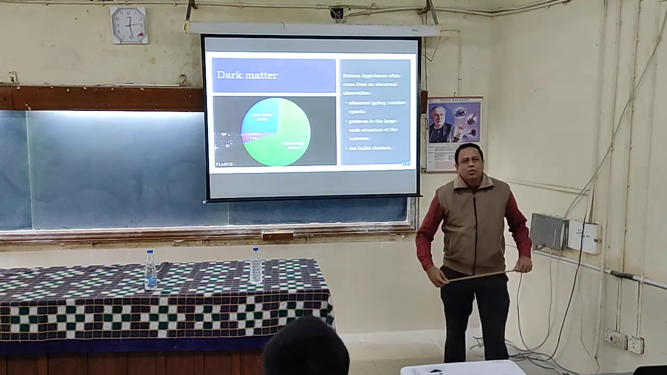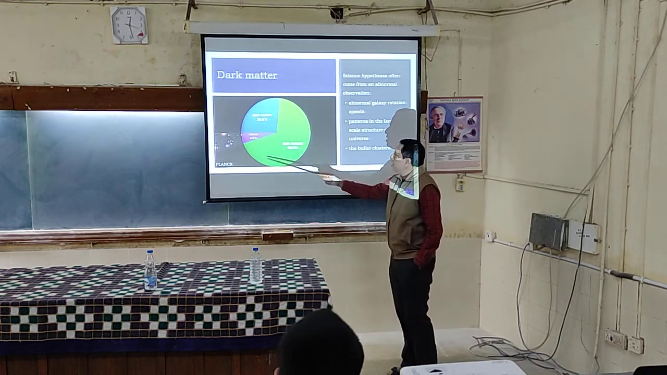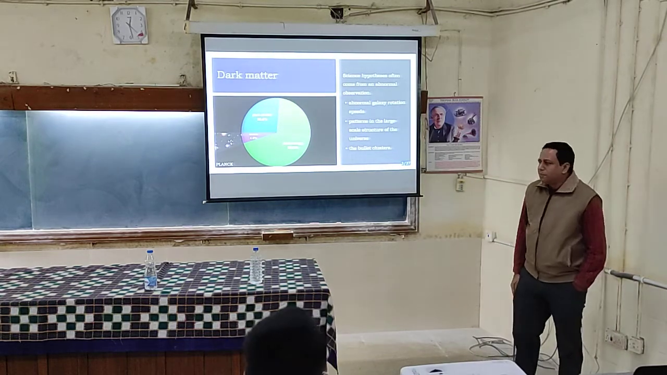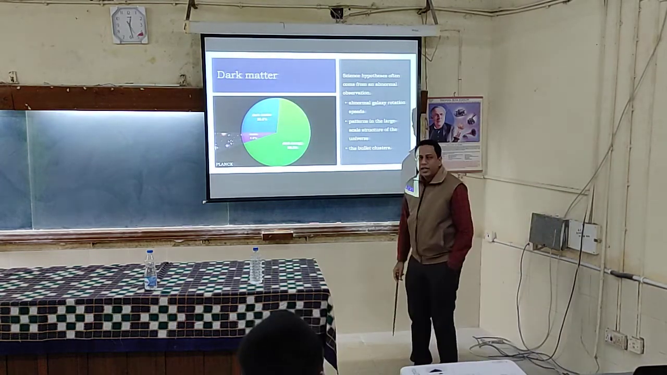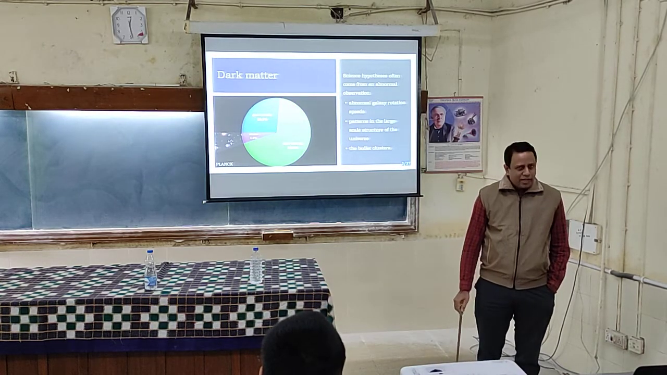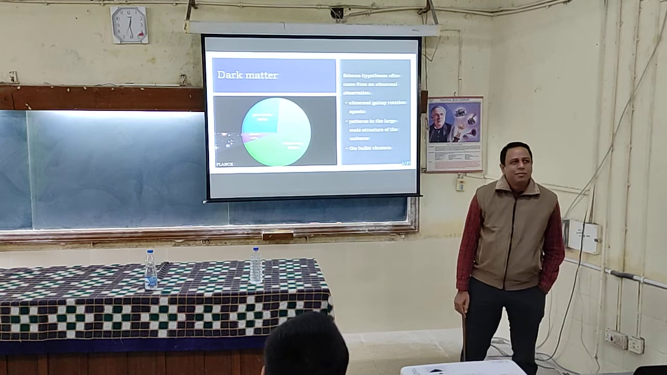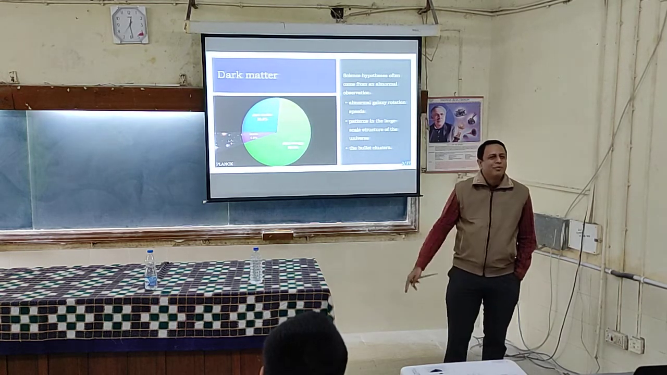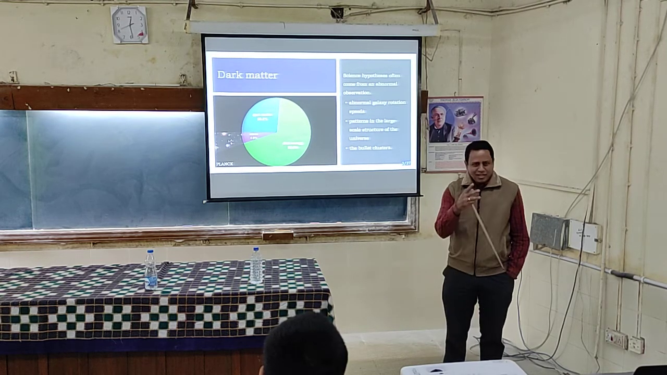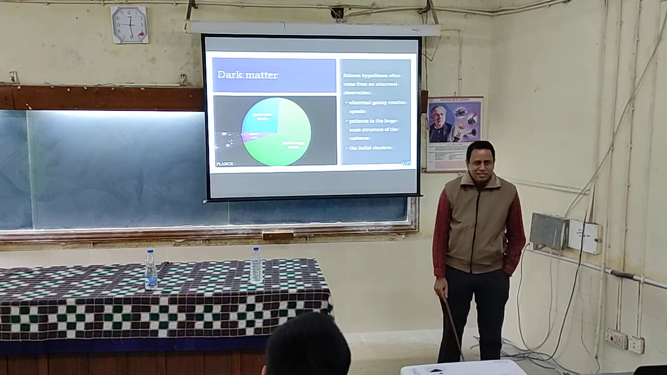So let us come to the first part, which is dark matter. This is the energy-mass budget of the universe. Now how is it obtained? It is obtained, for example, by looking at one of the most perfect blackbody radiations. Have you read about blackbody radiation? Yes. What is an almost perfect blackbody radiation spectrum? One example is the cosmic microwave background radiation.